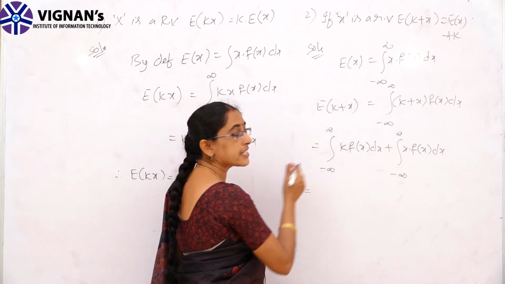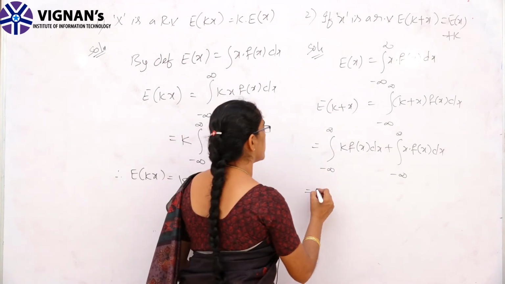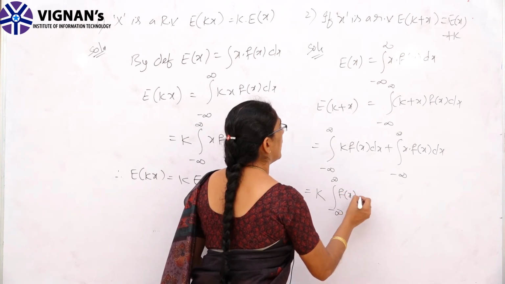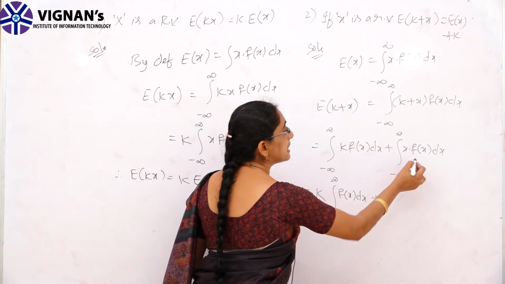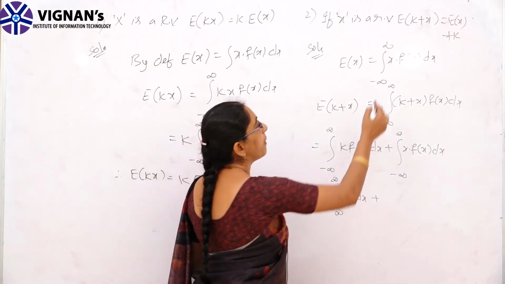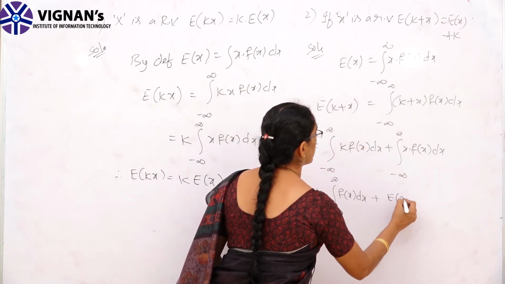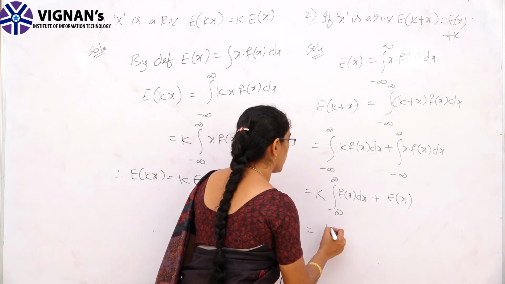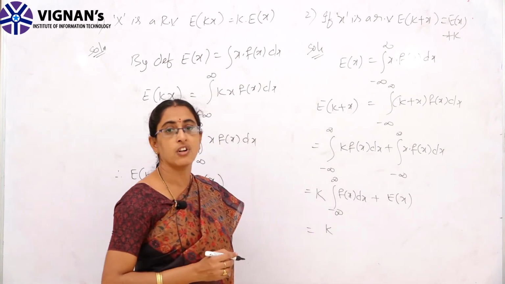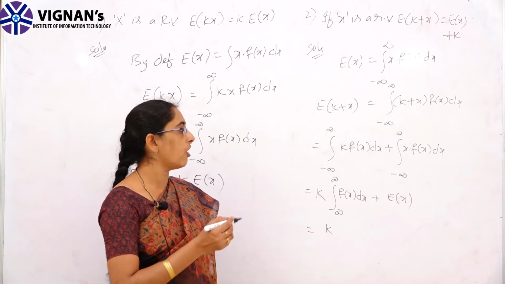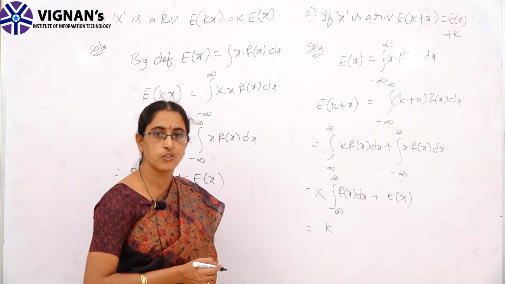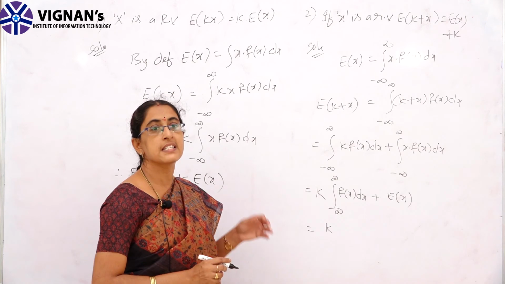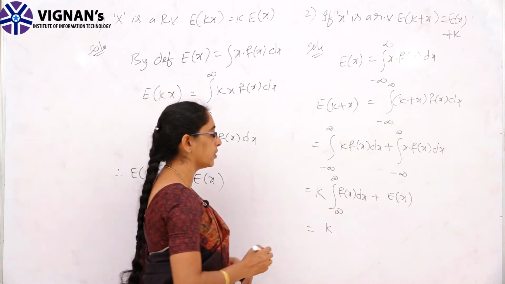Here k is a constant, so we can bring it outside the integral. So, k into the integral from minus to plus infinity of f of x dx, plus the integral of x into f of x dx, which by definition is E of x. But the integral of f of x dx is 1. That is mentioned in the condition of a probability density function: the integral of f of x dx is always equal to 1 for a continuous random variable, and for a discrete random variable the summation of p of x is equal to 1.